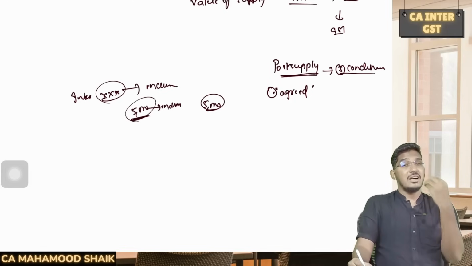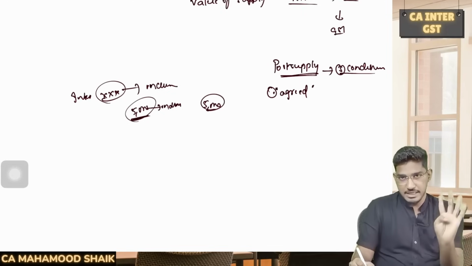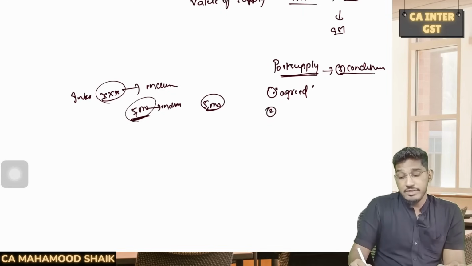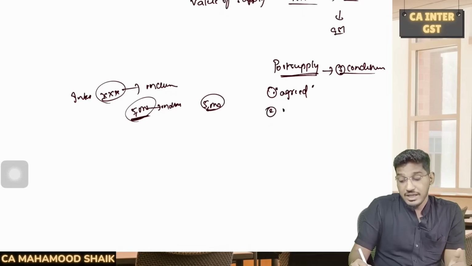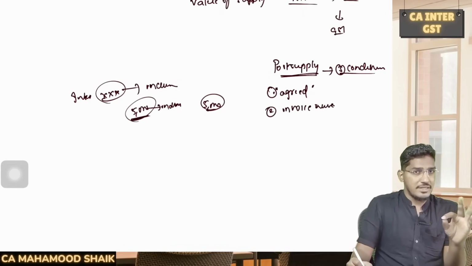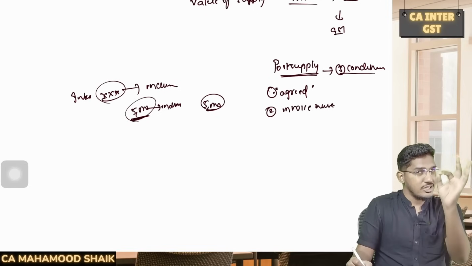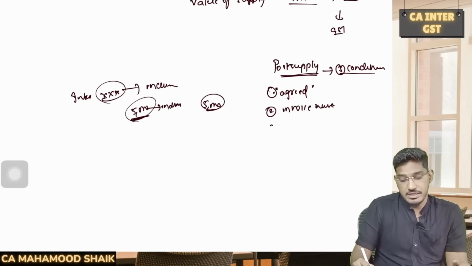That supply should have been agreed to be given at the time of making the supply. Number two, we should be able to calculate the discount invoice wise. It should not be some bulk discount. We should be able to calculate the discount on each invoice basis.